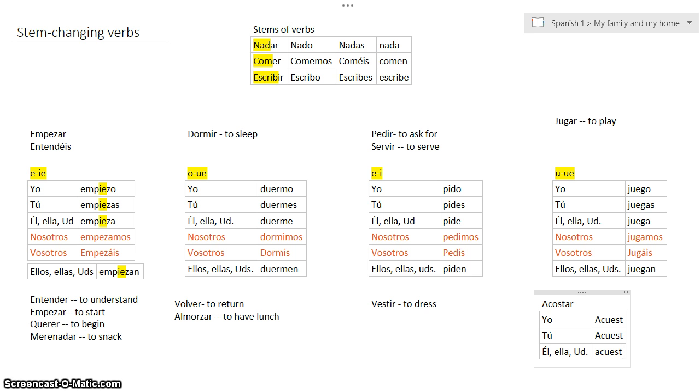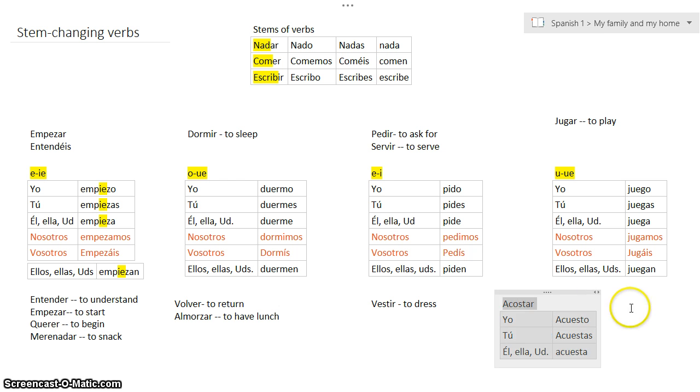Okay, all right. So now what I'll do is I'll go up here: acuesto, acuestas, acuesta. So those are my yo, tú, él, ella form. I'll take the same verb and I'll do the nosotros form over here. I'll do the vosotros form and I'll do the ellos, ellas, ustedes, and I'll just put the little ellipses there to let you know what it is.